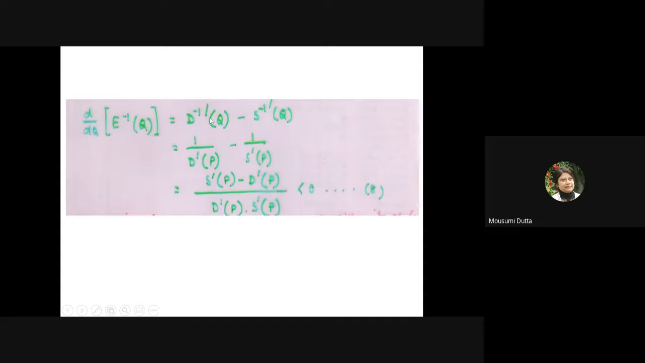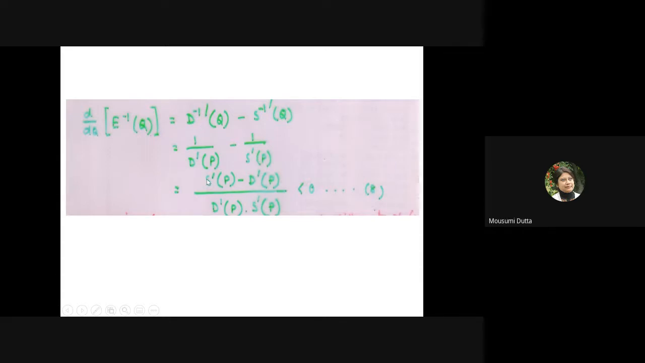In the next step, I am writing the inverse function in the original functional form. So I'm writing D inverse Q, that is 1 by D as a function of P. Because when I write the direct function, removing the inverse, I write 1 by. However, the function will become a function of P rather than remaining a function of Q. Derivative is already there. So this will be written as 1 upon D prime P minus 1 by S prime P.